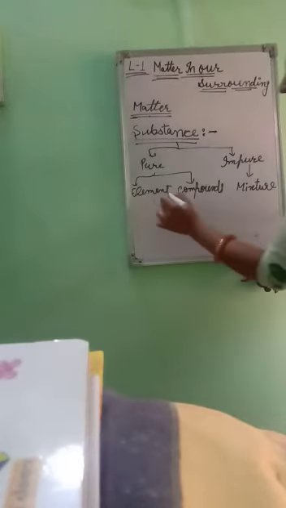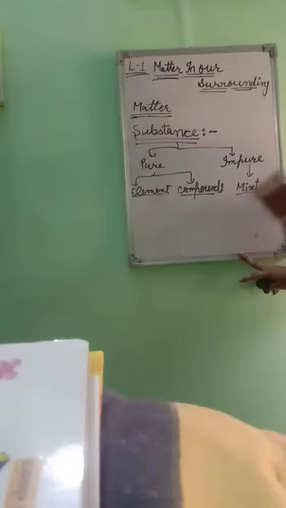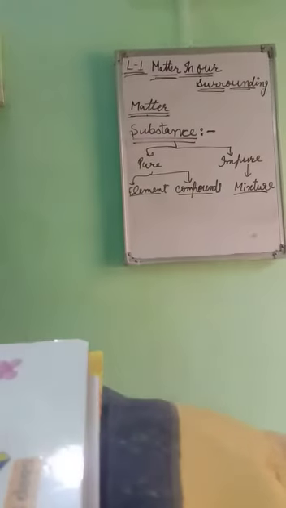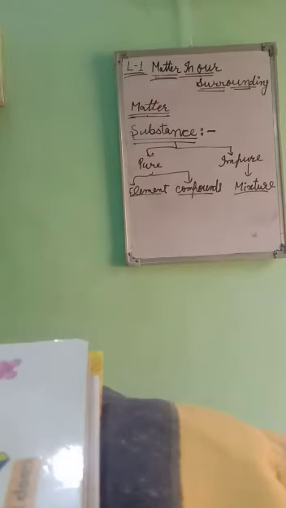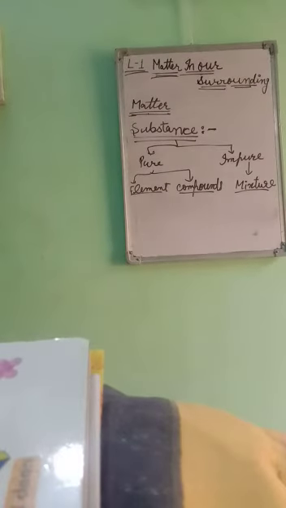Now we discuss element, compounds, and mixture. First of all, element. An element is made up of only one kind of atom.